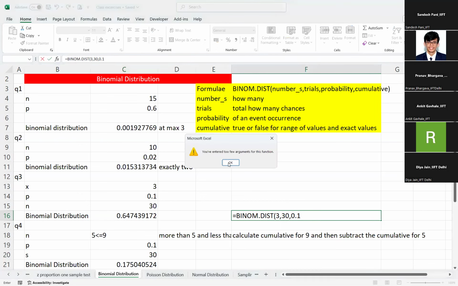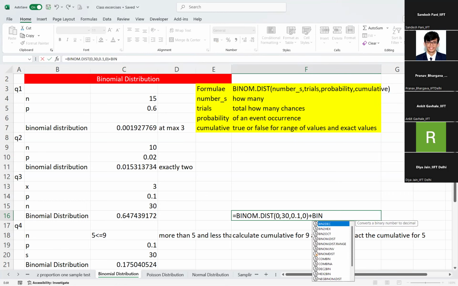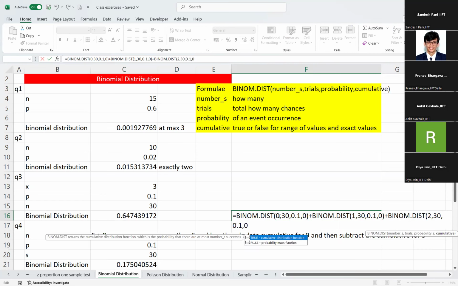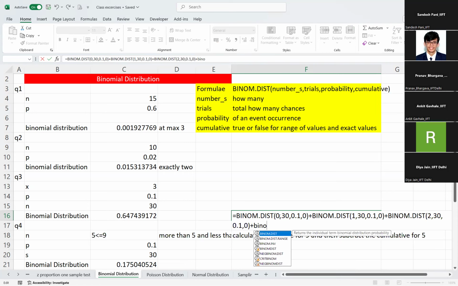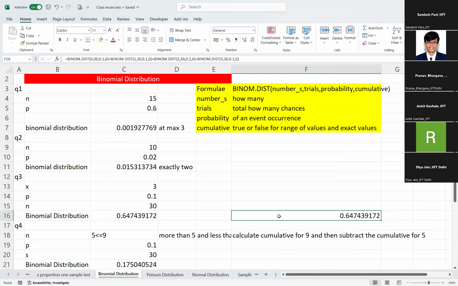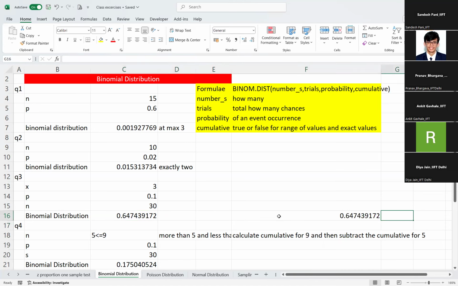Let me put 0, cumulative as 0, plus binom dist of 1, 30, 0.1, cumulative as 0, plus binom dist of 2, 30, 0.1, cumulative 0, plus binom dist of 3, 30, 0.1 and cumulative 0. So this is exactly equal to this value. That is what cumulative is.